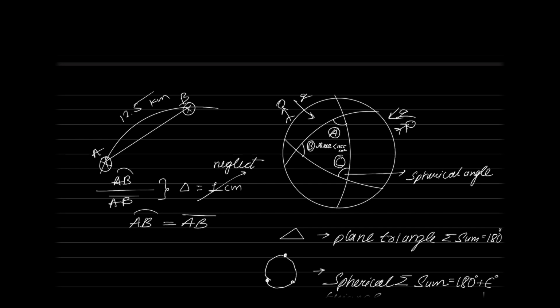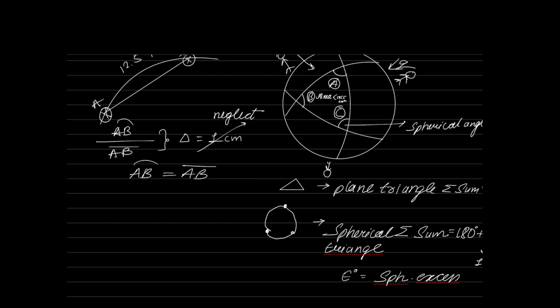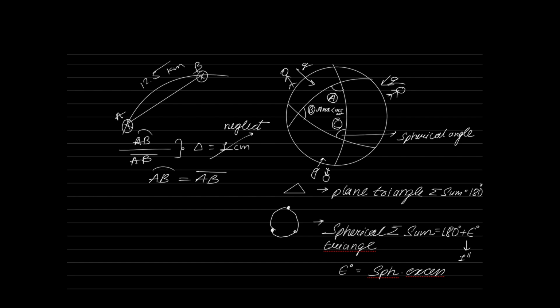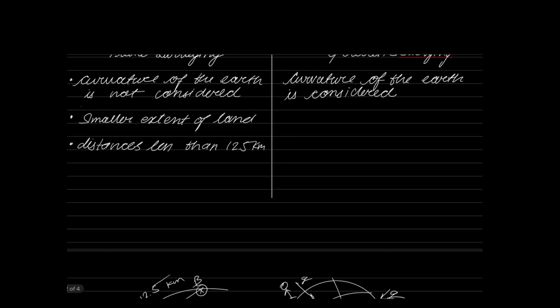But how do they act? They act such that they are going to converge at the center of the earth. So you see, right? That is the last difference. Okay. Let us put all of the points together. So tell me, plane surveying is less accurate, geodetic surveying is more accurate. Directions of gravity are considered parallel to each other in plane surveying. Directions of gravity are converging to the earth center.